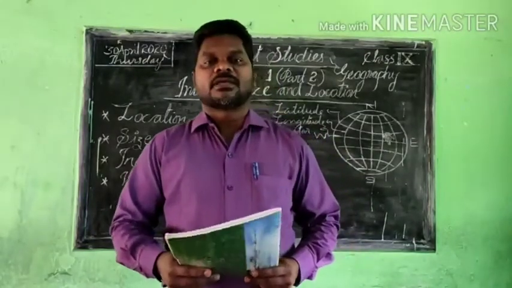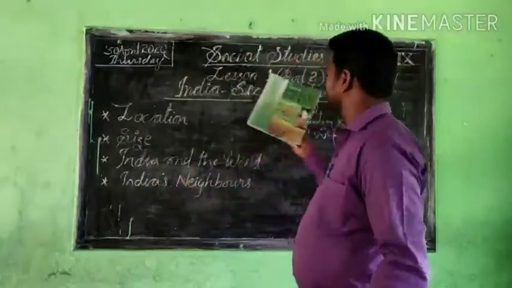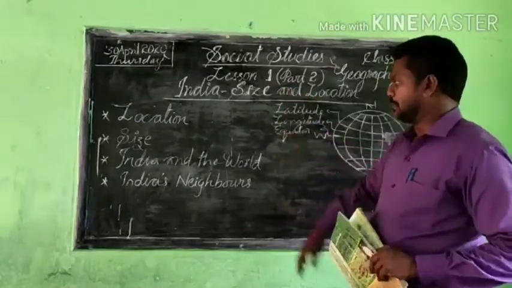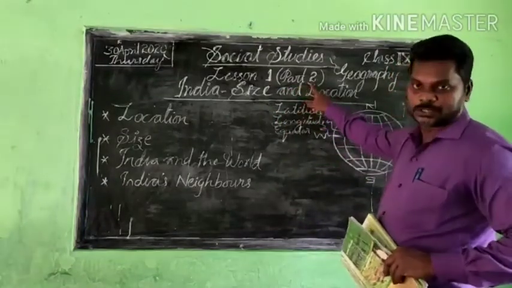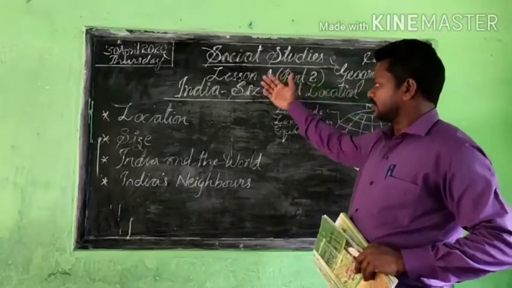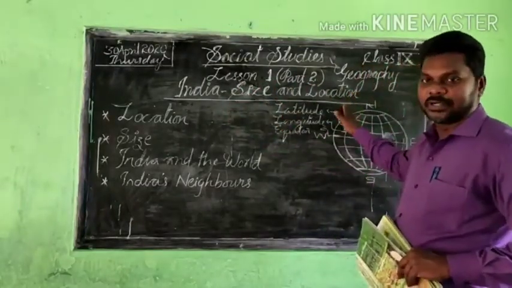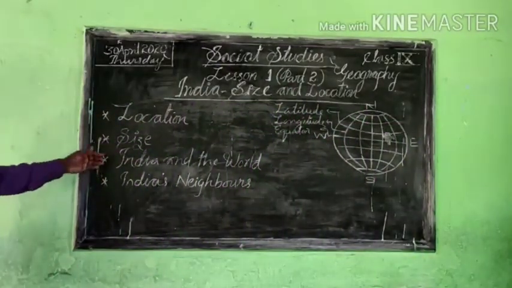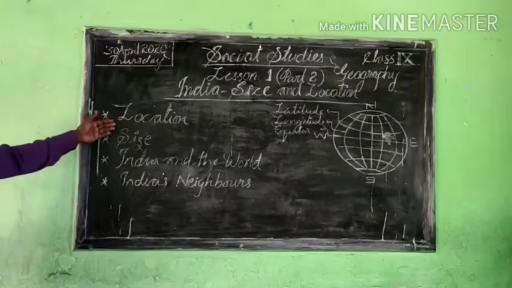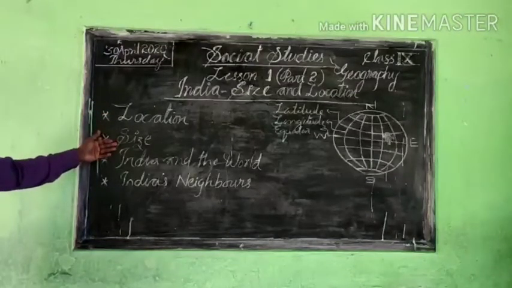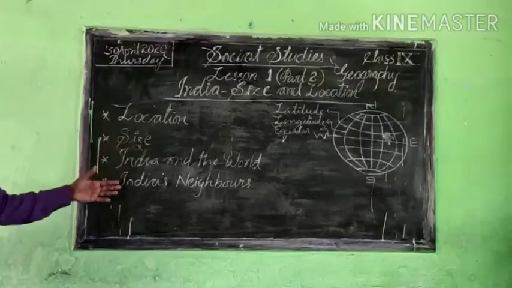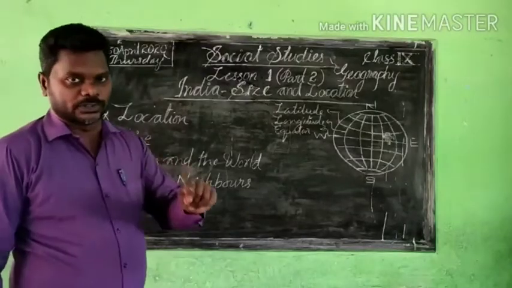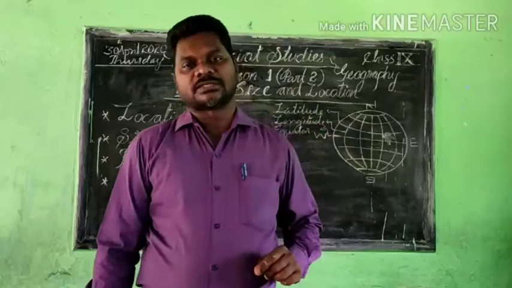Last class we discussed the geography part. Lesson 1, maybe 50% of the lesson, we completed that day. And the second is part 2 of the same lesson, India, size and location, that we discussed. In the last video we discussed the location and also the size of our India. We also discussed some parts about India and the world, and the relationship between India and the world, a few points in the last class.